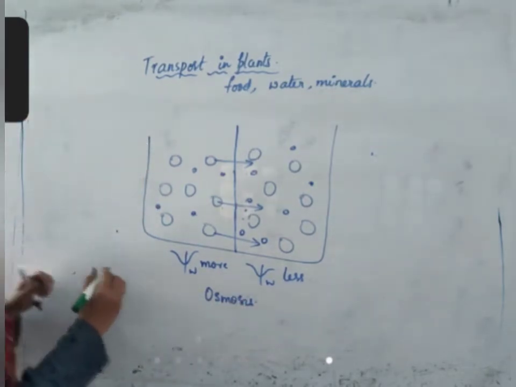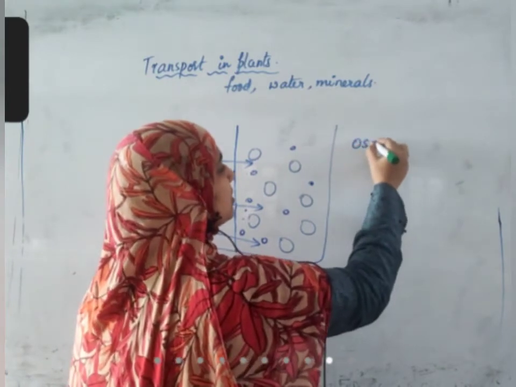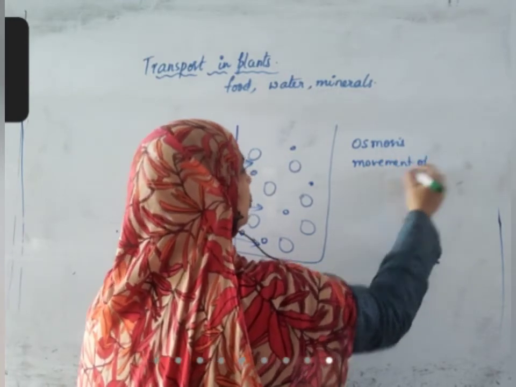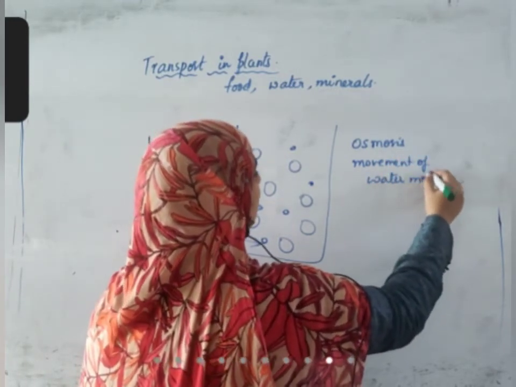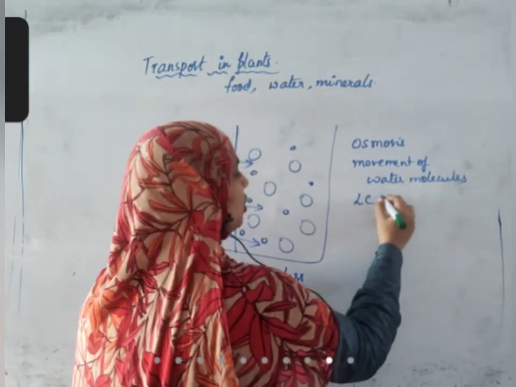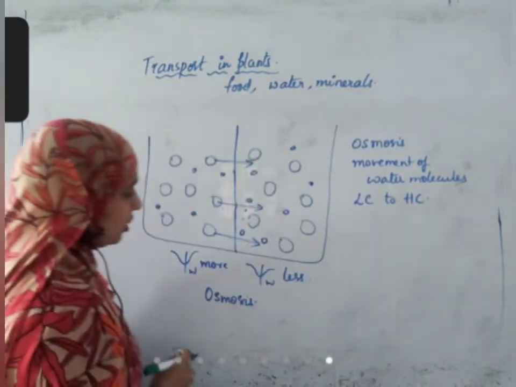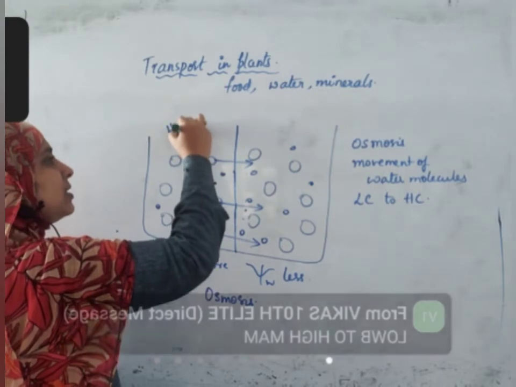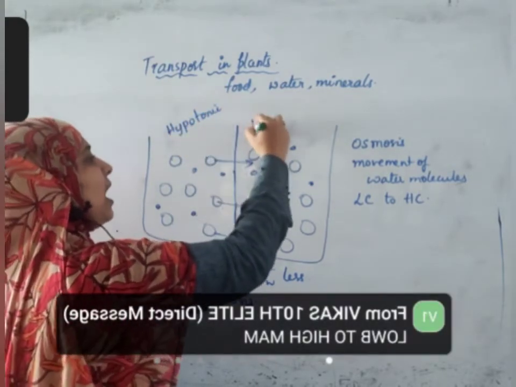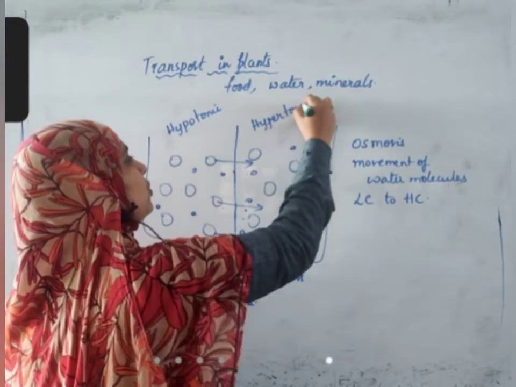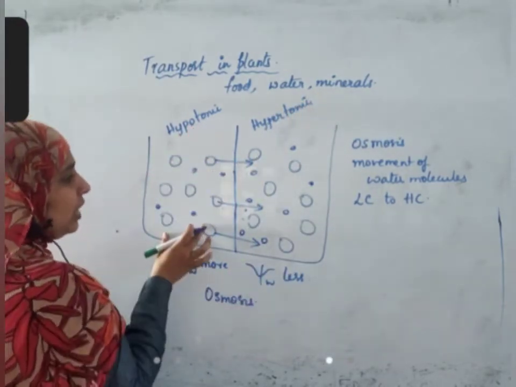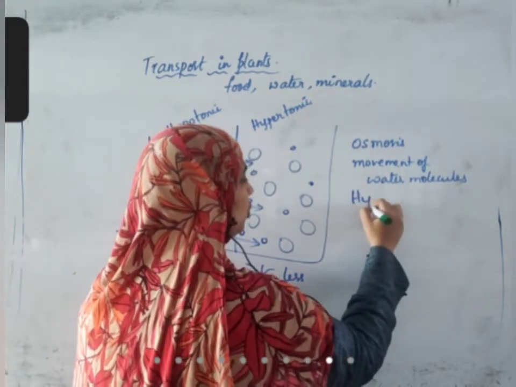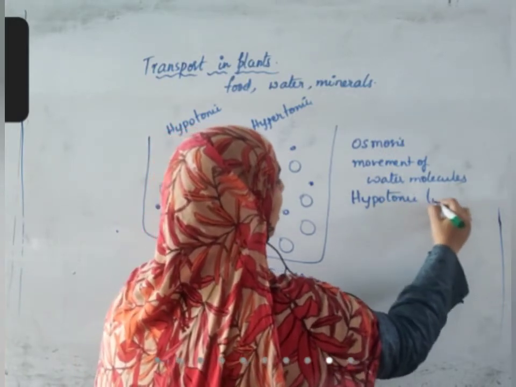Okay, let us define what osmosis is. Osmosis is movement of water molecules. From which concentration to which concentration? Low concentration to high concentration. This is low concentration water, this is high concentration water. In simple words, this is hypotonic and this is hypertonic. You know about solutions very well. Hypotonic, less concentration. Hypertonic, more concentration. So from hypotonic to hypertonic